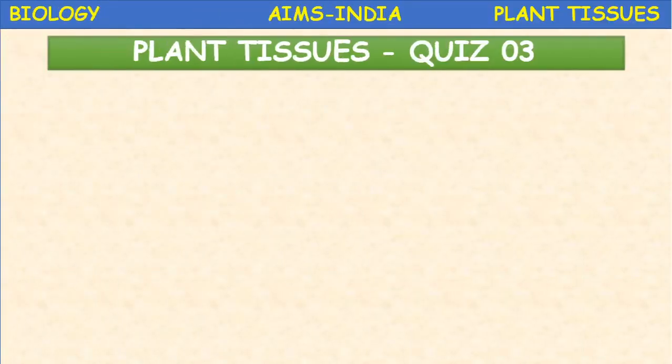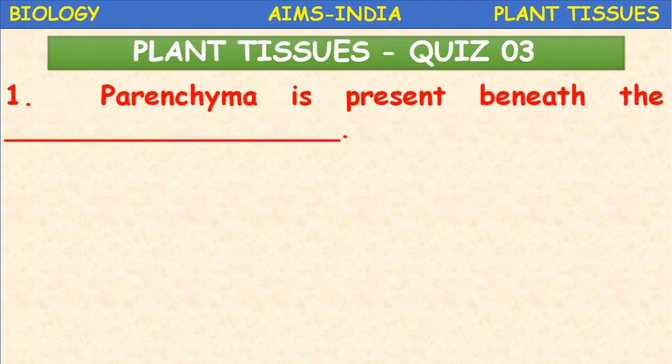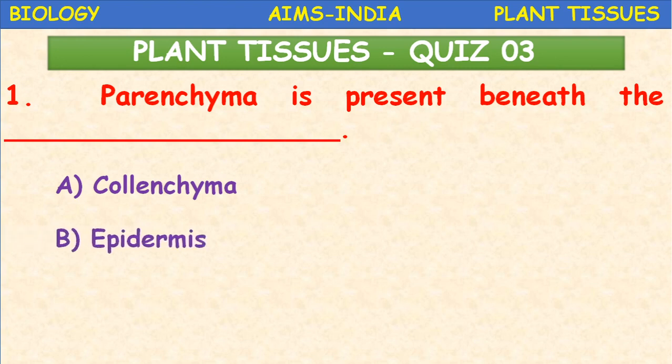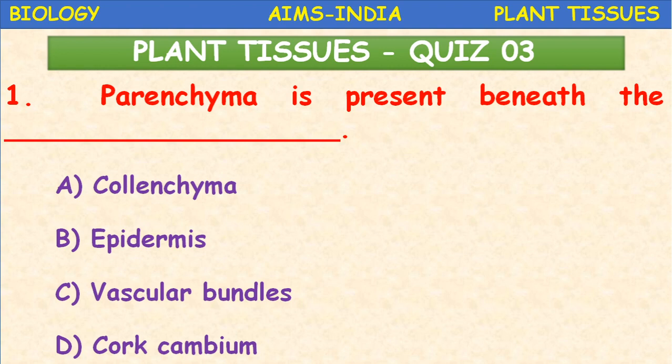So let us check today's assessment. Plant tissues, Quiz number 3. Parenchyma is present beneath the dash. Collenchyma, epidermis, vascular tissue, cork cambium.